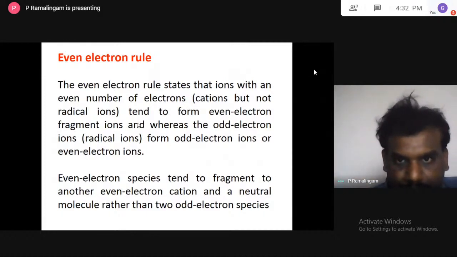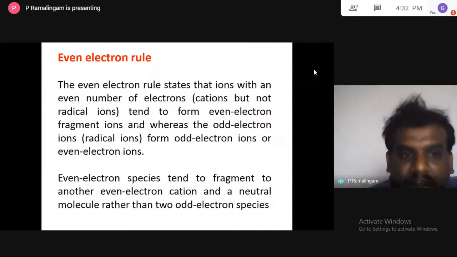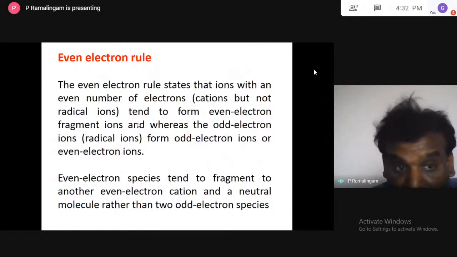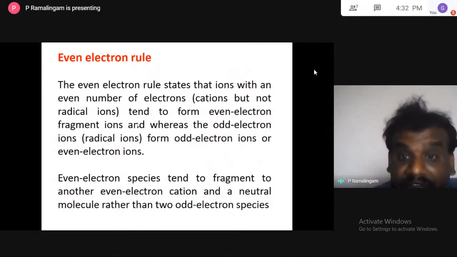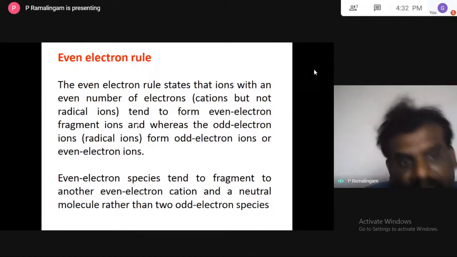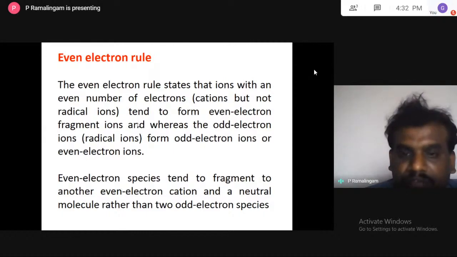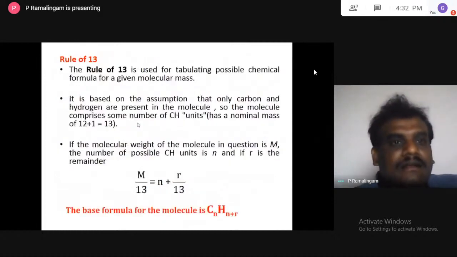The same way, odd electron radical ions can form odd electron ions as well as even electron ions. But these even electron species tend to fragment into another even electron cation and a neutral molecule rather than two odd electron species.